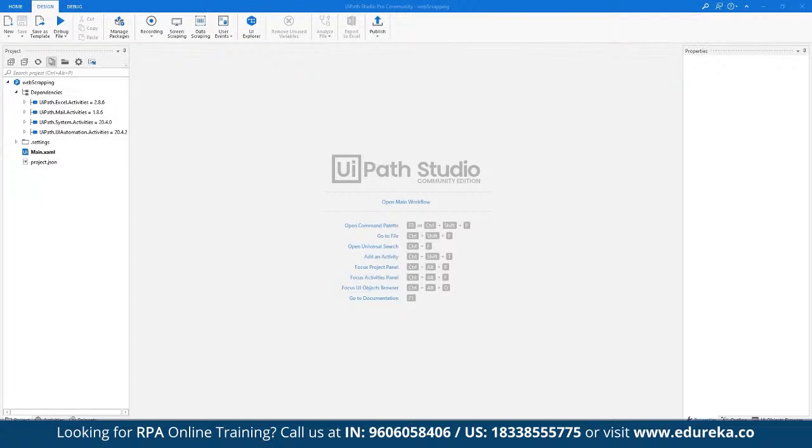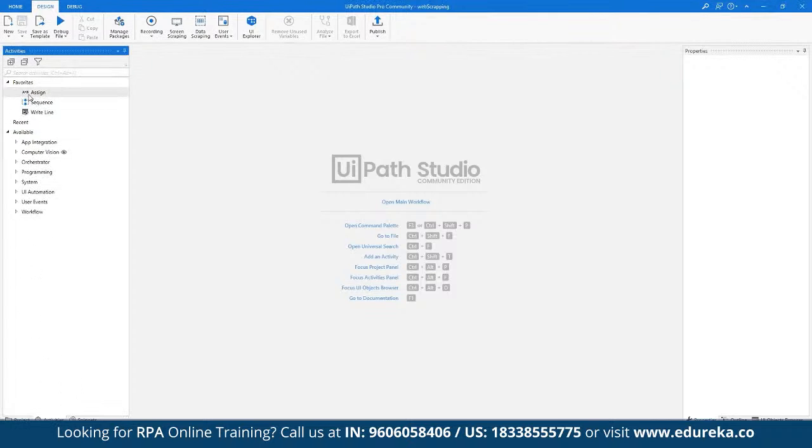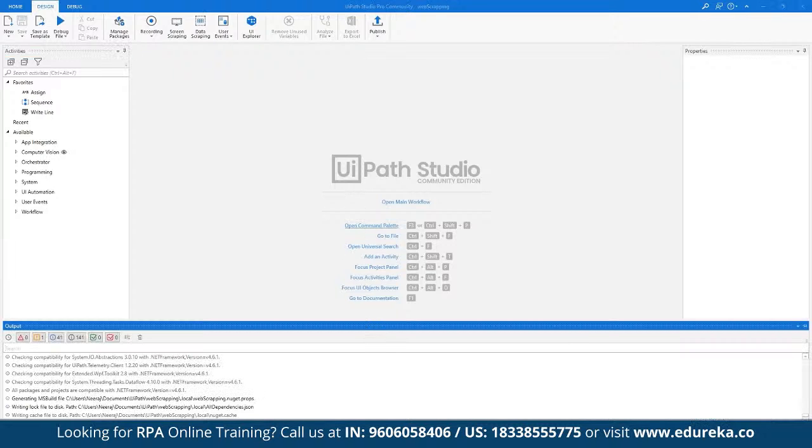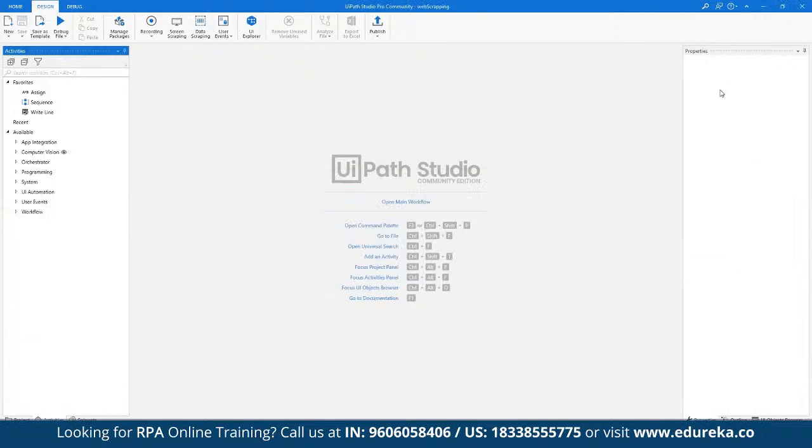Now this is the dashboard for UiPath that we are currently looking at. In the left sidebar, we have the project structure that we have currently opened up. Then we have the activities pane. Whatever we want to include as part of the automation, we can define the activities here, or we can define the snippets, as in different modules that you want to include. And then on top, we have the ribbon, under which we have multiple components. On the bottom section, we have the output pane. Whatever the output of the automation is going to be is displayed in this output pane that we can work on. And then we have the properties tab.